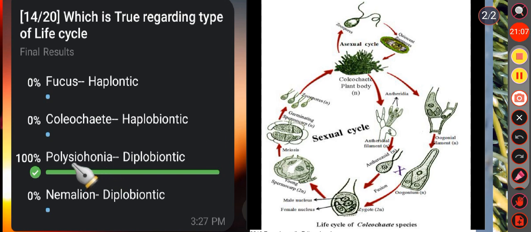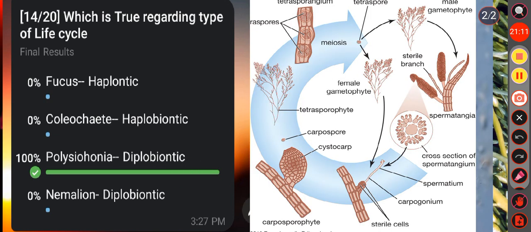Then in option C, that is Polysiphonia, the life cycle is diplobiontic. Yes, it is correct because diplobiontic type of life cycle is seen in Polysiphonia. What is diplobiontic type? In this type, there is one gametophytic stage, right, and two sporophytic phases indicating its triphasic nature, and the sporophytic phase is more elaborate and persists for a longer duration than the gametophyte, that is diplobiontic type. Okay, this type of life cycle is found in Polysiphonia.